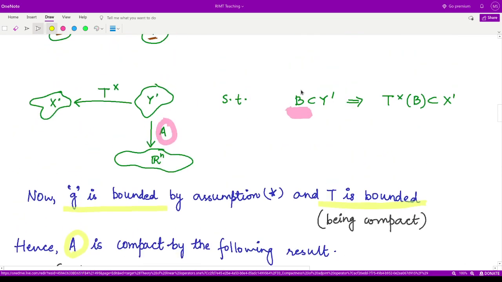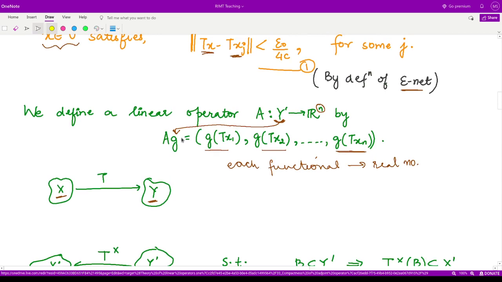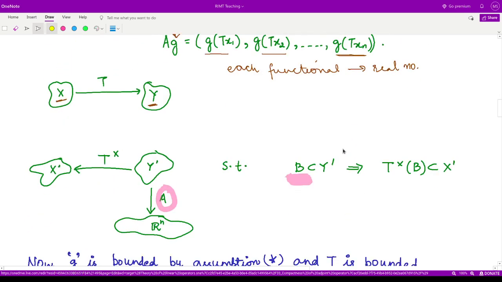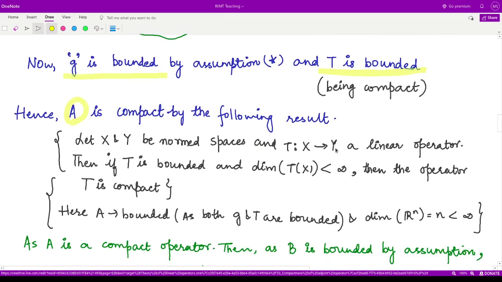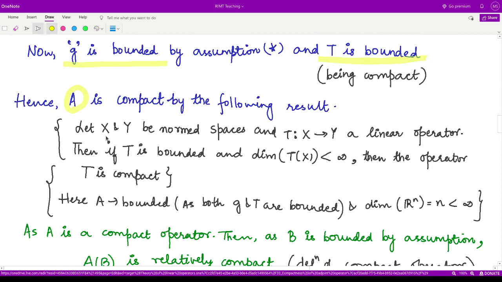So let's have a look. We have defined our operator AG as G of T of x1, G of T of x2 and so on, up to G of T of xn. Now we have this result which says that if X and Y are normed spaces and T from X to Y is a linear operator, then if T is bounded and the dimension of T of X is less than infinity, that means T of X is a finite space, then the operator T has to be compact.